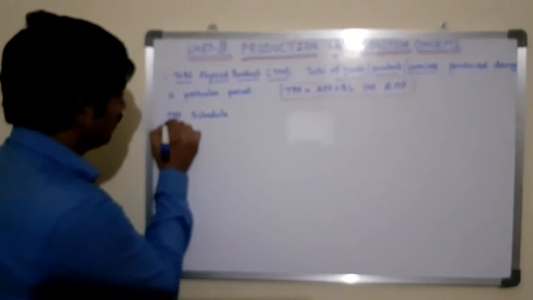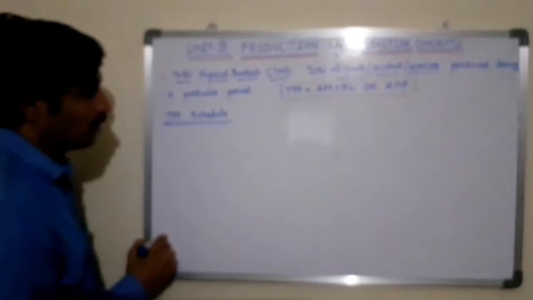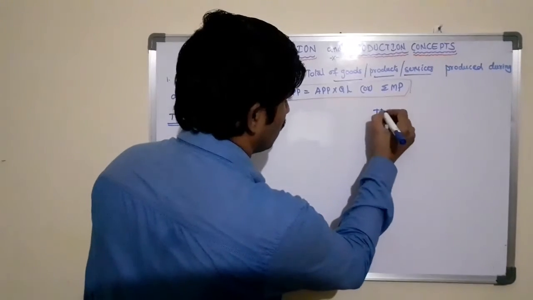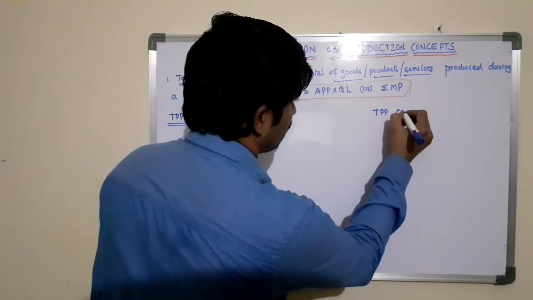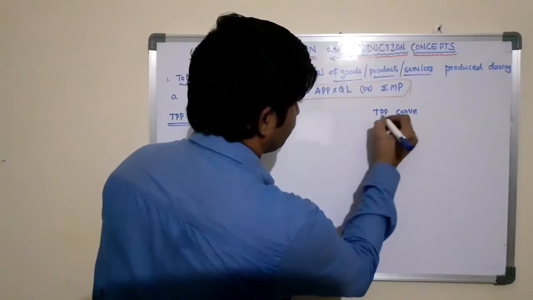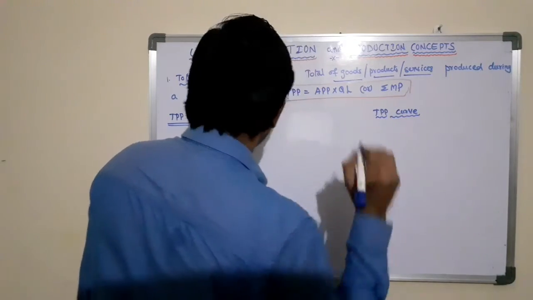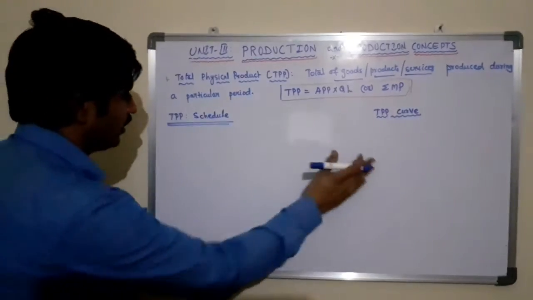That is called a total physical product schedule and the total physical product curve. Now we will explain the schedule and the curve.